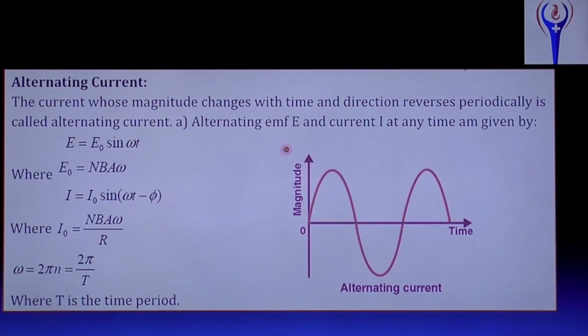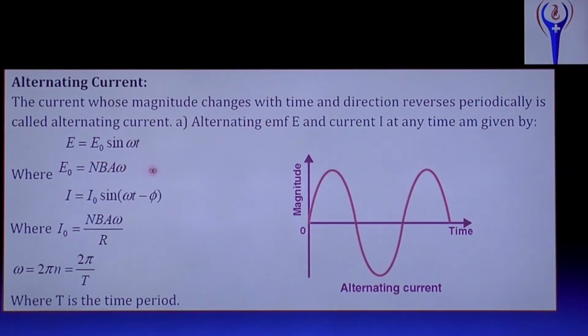And in the same way, alternating EMF and current I at any instant of time is given by E equal to E naught sin omega t, because we already studied that E equal to E naught sin omega t. Here E is the EMF, E naught is the maximum value of the EMF, or peak value or amplitude of the EMF, and sin omega t, that is it follows a sine wave. Just like y equal to a sin omega t we studied, no? Y equal to a sin omega t in waves in 11th standard. That formula we are applying.